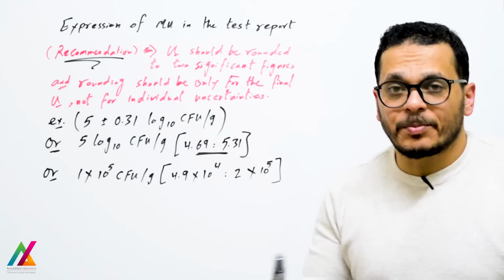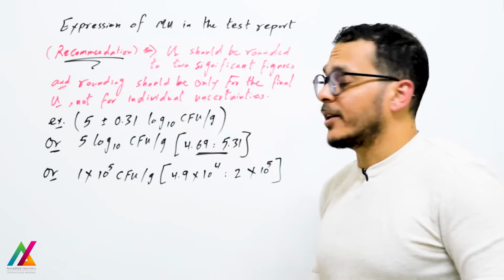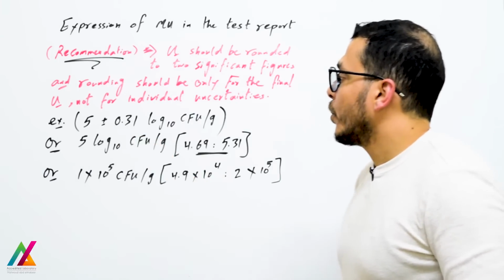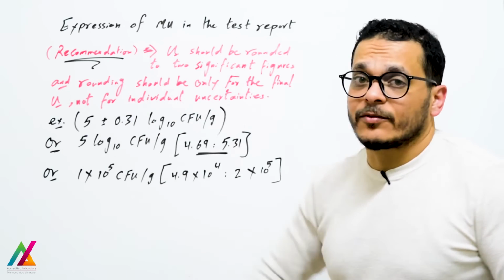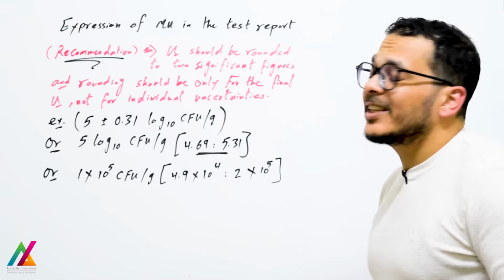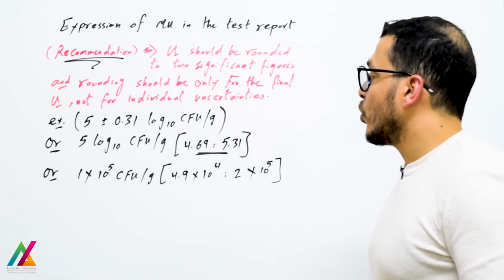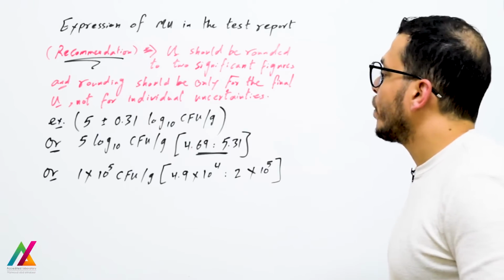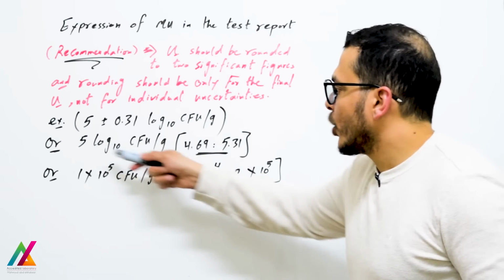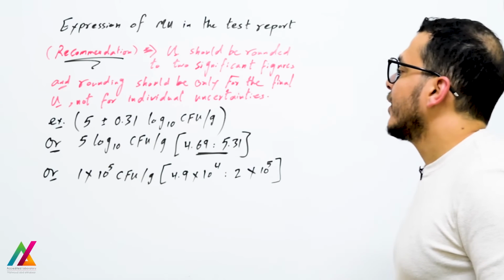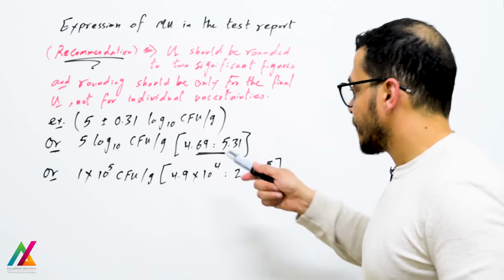Example for how to express the measurement uncertainty in the final test report: you can write 5 plus minus 0.31, where 5 is the result for the target organism and 0.31 is the final expanded uncertainty, in log 10 CFU per gram. Or you can write the log 10 value: 5 log 10 CFU per gram. This is for the sample result or target organism.